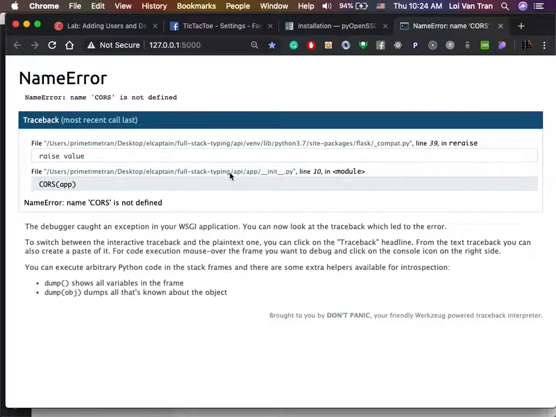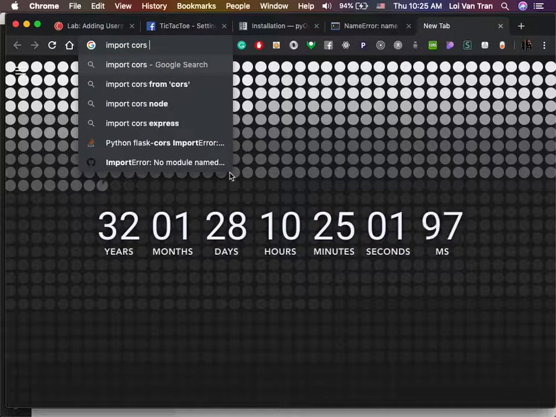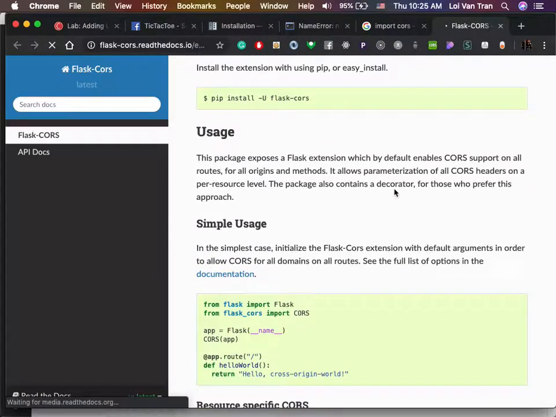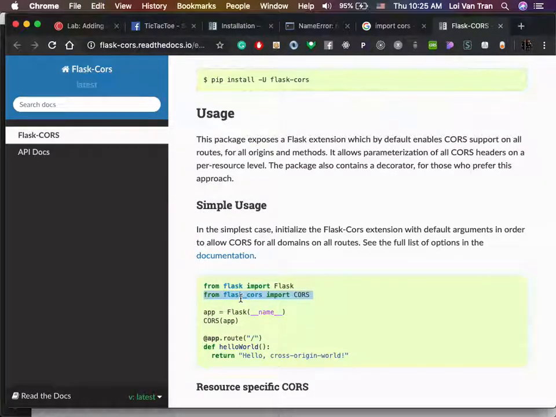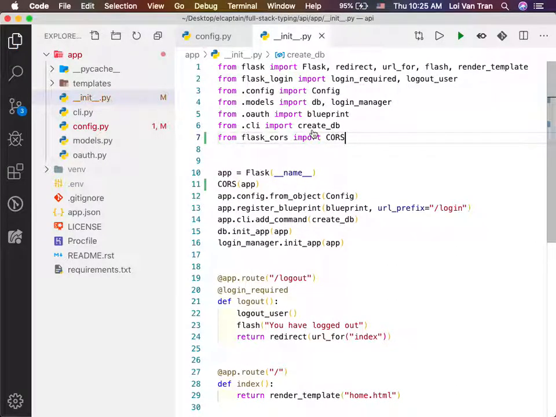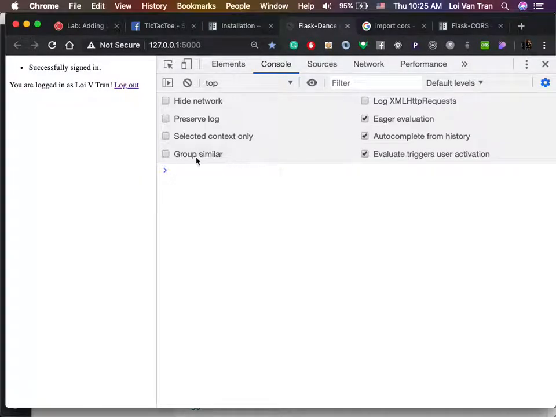Amazing. Okay, so I don't know how to import it. Import CORS. I don't remember the exact syntax, to be honest with you. So I'm just gonna look at the documentation. Let's go down, bam, I've got to import it. Okay, so we're gonna do import there, and I hope this will work. So we jump back over and I'll refresh. Sweet.